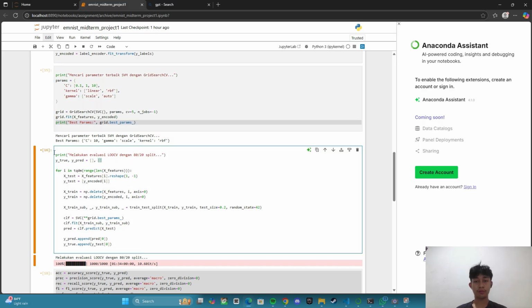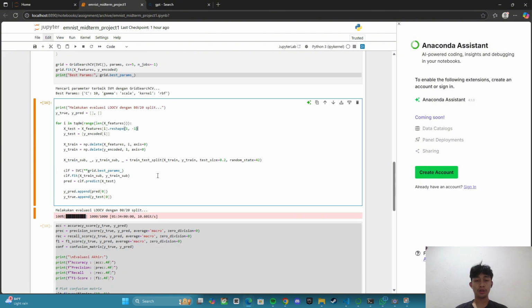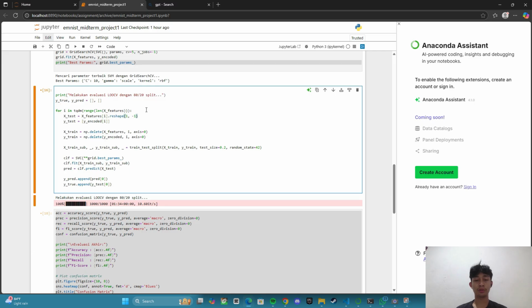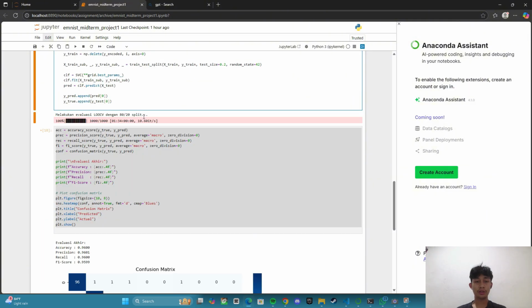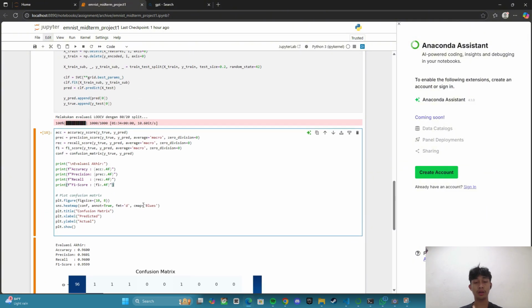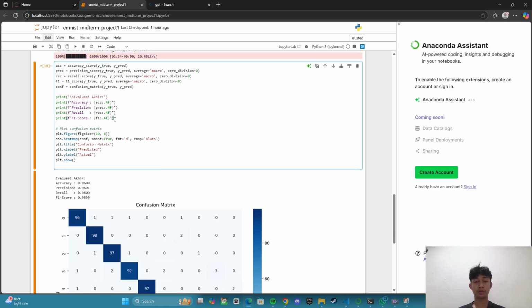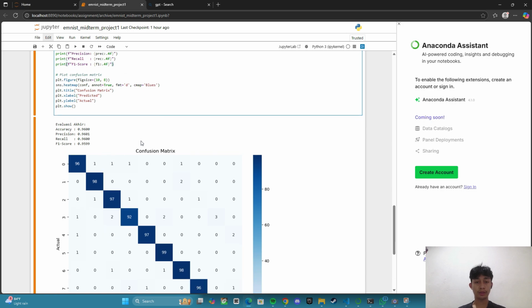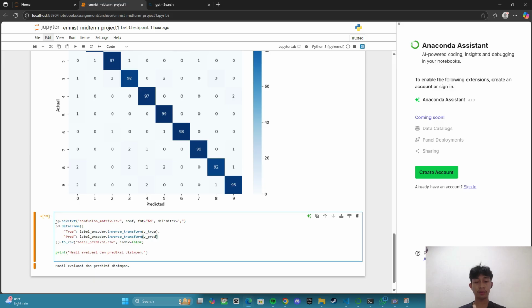This is LOOCV on the dataset. For each sample in the dataset, it is used once as the test set, and the remaining data is used as the training set. The data is further split into 80% for training and 20% for validation during each iteration. This is evaluating the model performance. I evaluate the model performance using various metrics: accuracy, precision, recall, F1 score, and confusion matrix. This prints the final evaluation metrics to summarize the model performance.